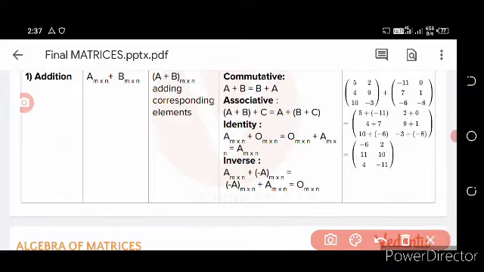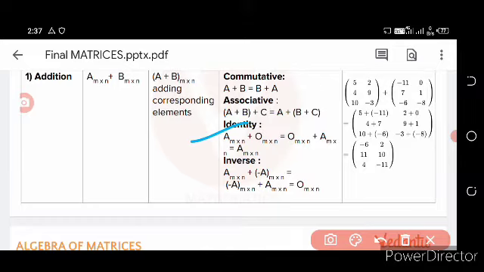So A m cross n plus 0 m cross n is equal to 0 m cross n plus A m cross n, that is equal to A m cross n. Okay. Then come to the inverse of a matrix, that is A m cross n plus minus A m cross n is equal to minus A m cross n plus A m cross n is equal to 0.